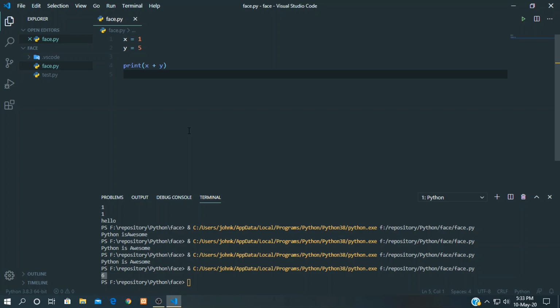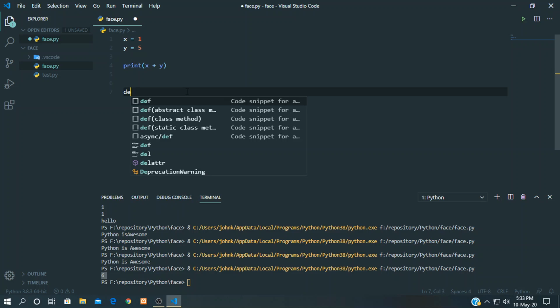Okay, variables are of two types, local variable and global variable. What is a local variable and a global variable? Let's create a function. You will understand it clearly when I discuss custom functions and built-in functions. We are using the print function. It is a Python built-in function, but custom functions can be created as well. Let's create a custom function.